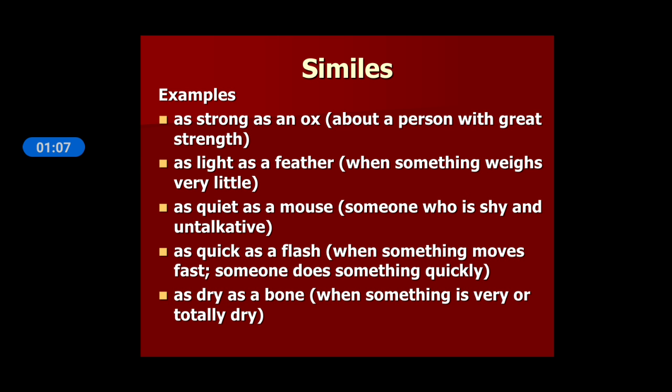Here you can see many examples of similes. For example, as strong as an ox is a simile, and we use this simile to talk about a person having great strength. As light as a feather is another simile, and we say this when something weighs very little. Similarly, as quiet as a mouse is used for someone who is shy and untalkative. As quick as a flash is one more simile that is used when something moves fast or someone does something quickly. Then, as dry as a bone is also another simile to say that something is very or totally dry.